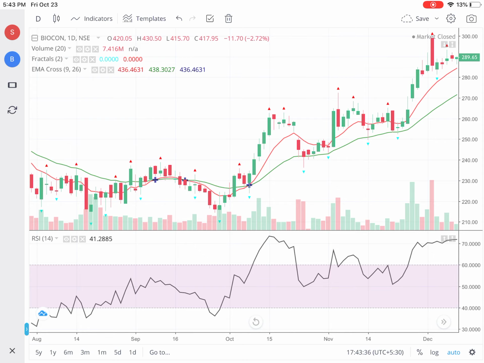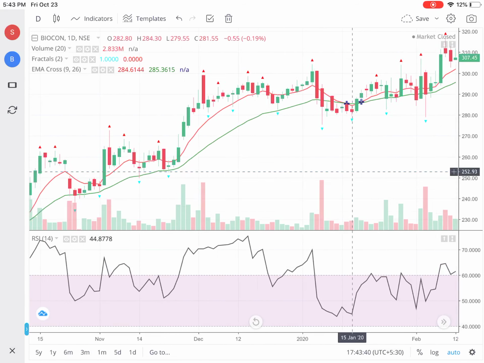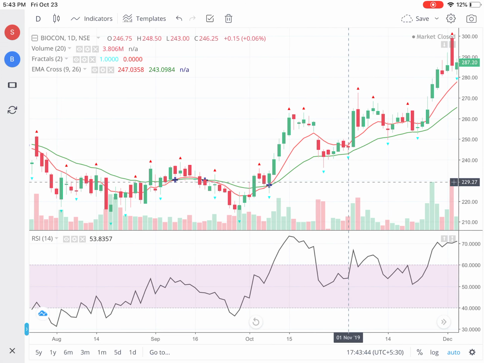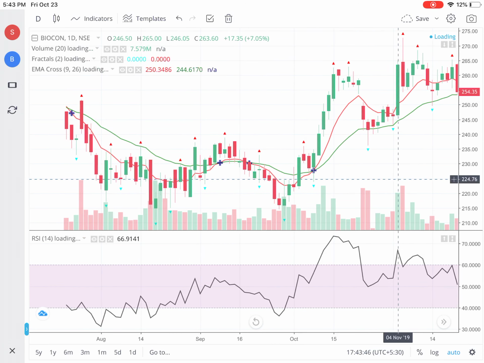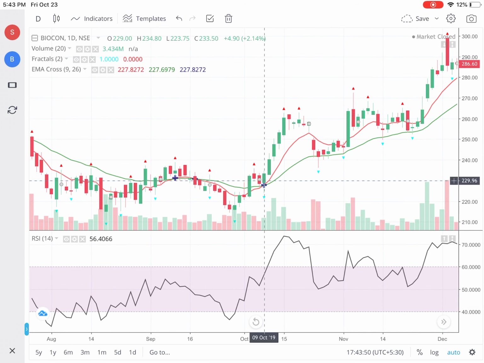Now I'll take up this example. I'll go back to October of last year. Why I'm going there, I'll explain to you. Now here at this point there is a moving average cross. Our first rule says that there should be a moving average crossover of 9 and 26, right? So you could have entered into the script on the basis of that rule.